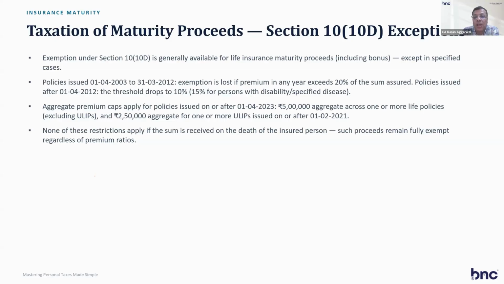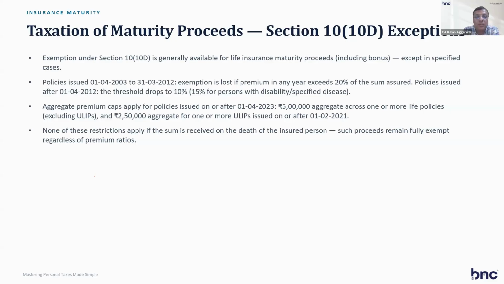So if you are paying a higher premium and getting a lower return, then the LIC policy is not exempt, and TDS will also be deducted on the maturity portion. There are also aggregate premium caps for policies issued on or after 1st April: 5 lakh aggregate across one or more life policies and 2,50,000 aggregate for one or more ULIPs. Beyond that, exemption is not available.